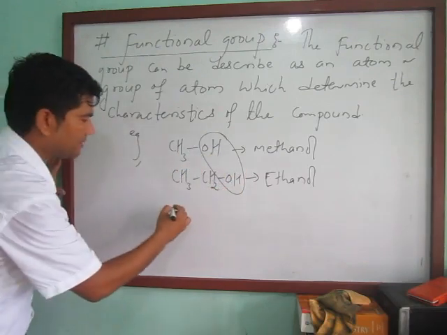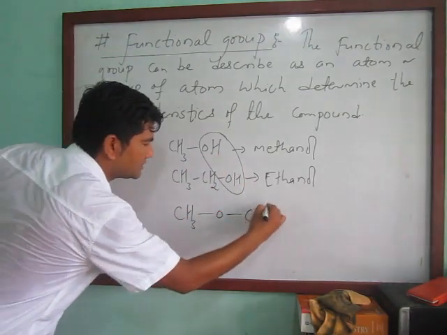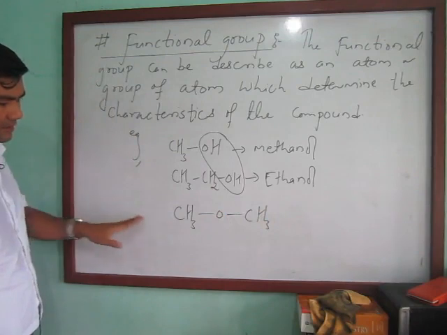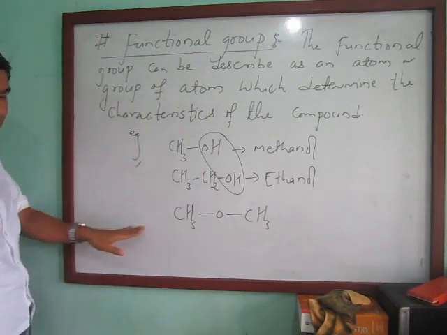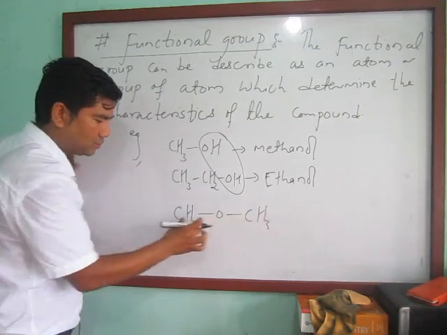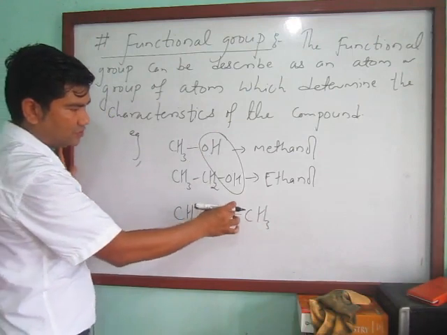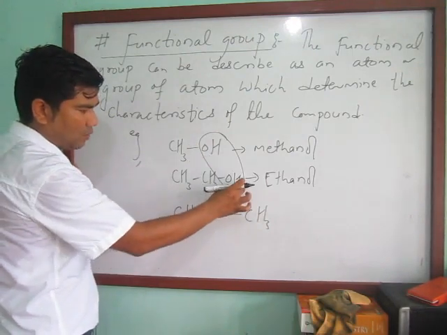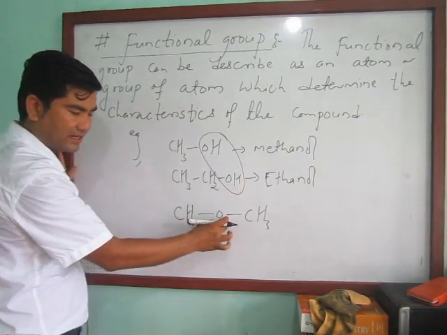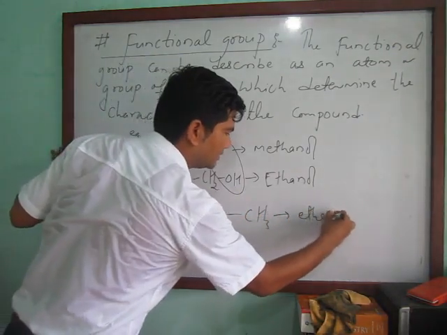Similarly, another example, CH3OCH3. This one is the ether, because of the presence of this oxygen between two alkyl groups. So there is a difference in the functional group, this O and OH, so the oxy linkage here makes it ether.